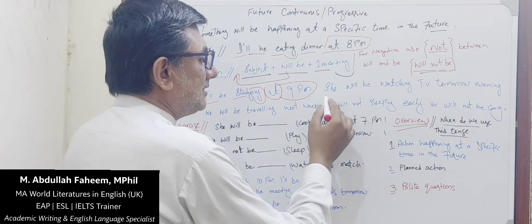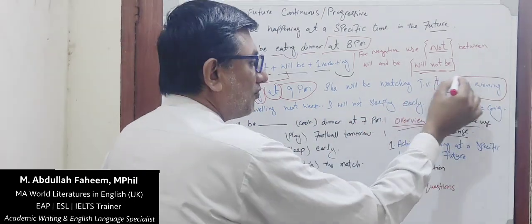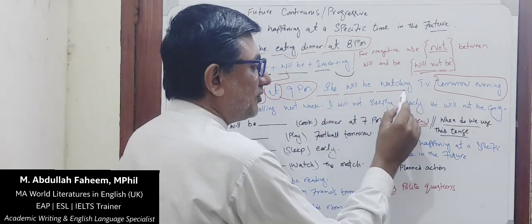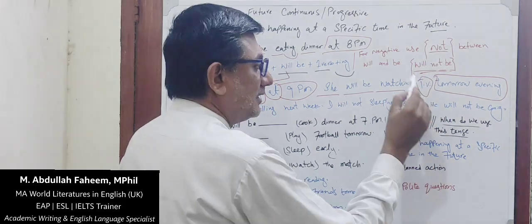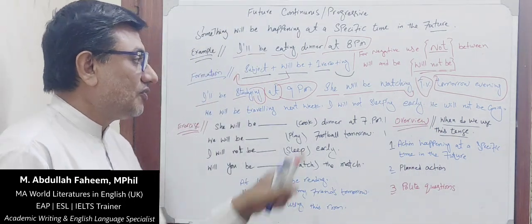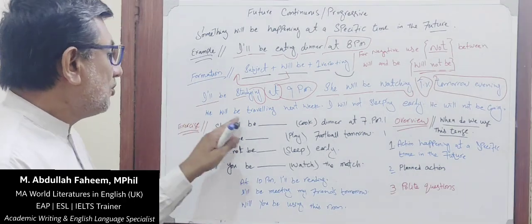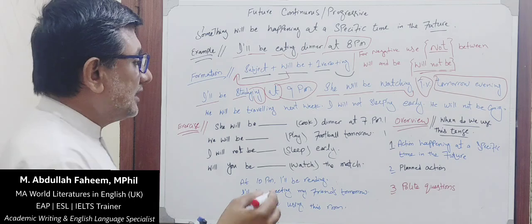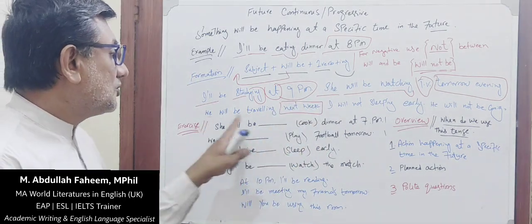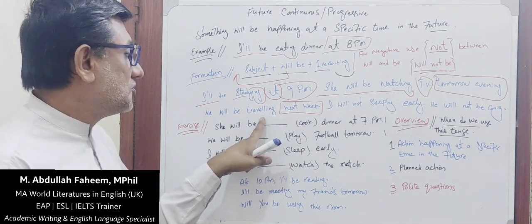Again, if we look at the next sentence, she will be watching TV tomorrow evening. This is an indicator of time, and this is our subject, helping verb, first form of verb with ing, and this is the work or action that she'll be performing. She will be watching TV tomorrow evening. It's really simple. We will be traveling next week. So again, next week, this means the coming week. So that work will continue in the coming week, not now. So it's a future continuous.